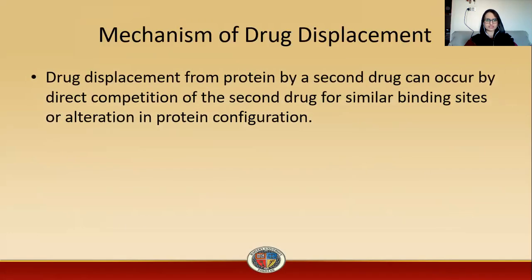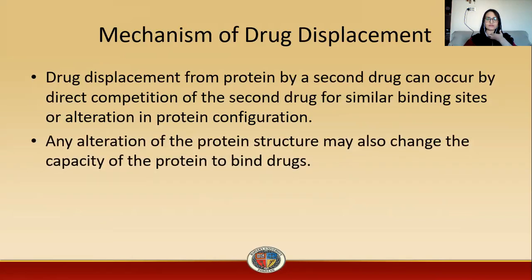Then, the mechanism of drug displacement. Drug displacement from the protein by a second drug can occur by direct competition of the second drug for a similar binding site, or by alteration in protein configuration. This displacement, where a drug is displaced by the second drug molecule, is due to direct competition, that is, both drugs are competing for the same binding site, and the drug that has more affinity for that binding site will take the place of the drug that is already bound.